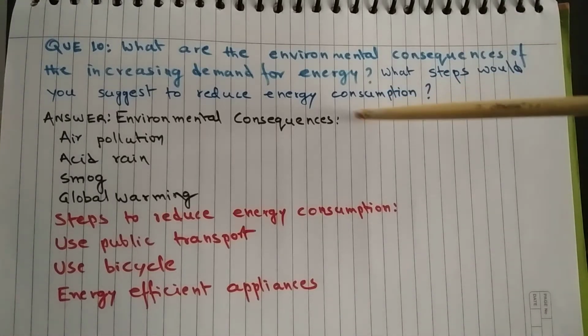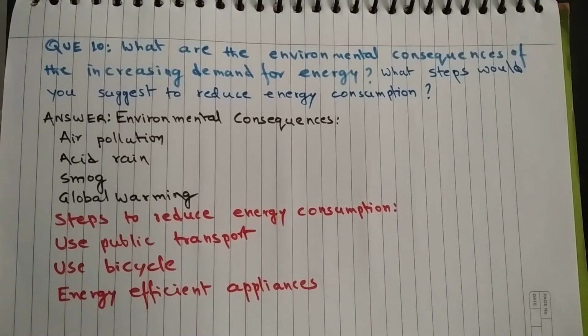The environmental consequences of increasing demand for energy are air pollution, because burning of fossil fuel releases very many polluting gases in the air; acid rain, because burning of fossil fuel releases oxides of carbon, nitrogen and sulfur. When these oxides mix with rainwater, it results in acid rain, and acid rain is harmful for both animals and plants. Then it also causes smog.